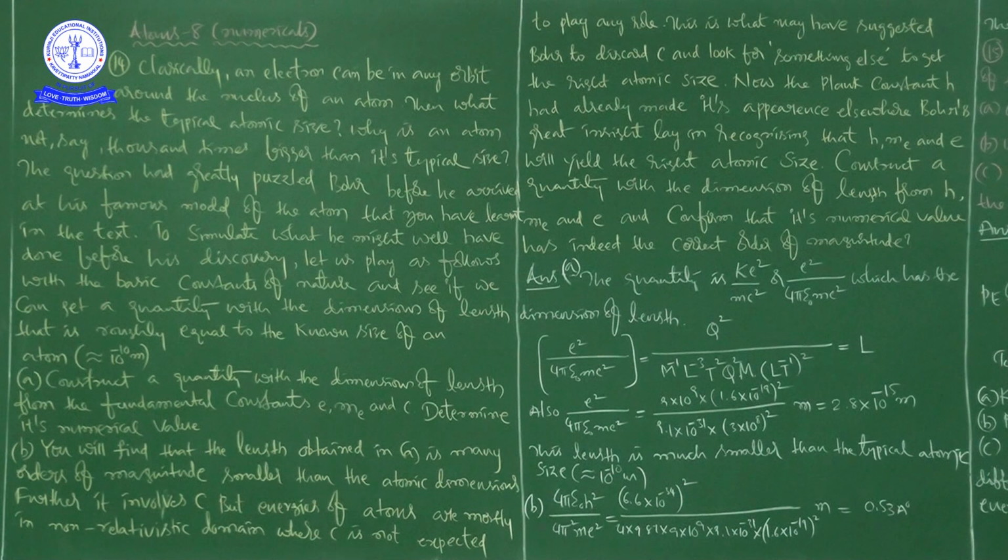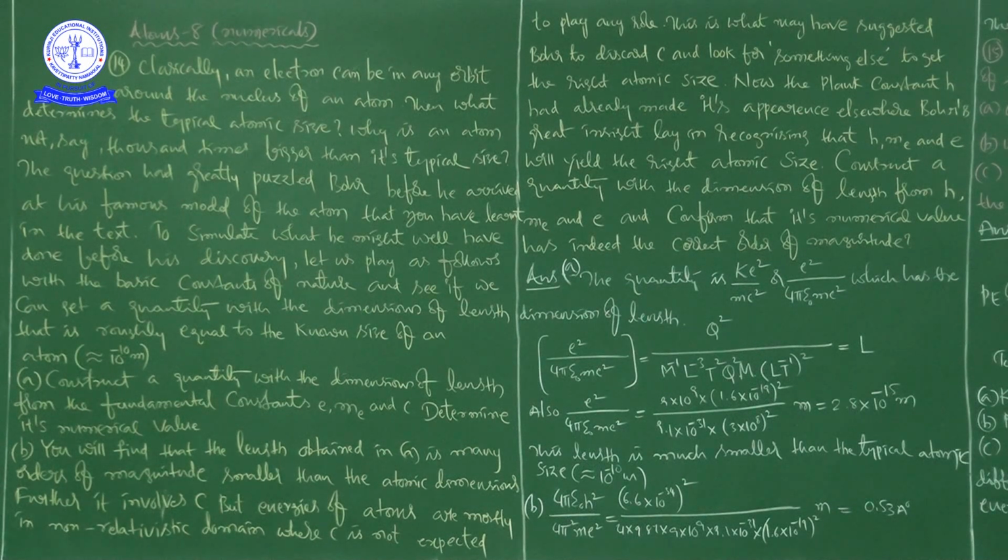Next, the question had greatly puzzled Bohr before he arrived at his famous model of the atom that we learned in the text.